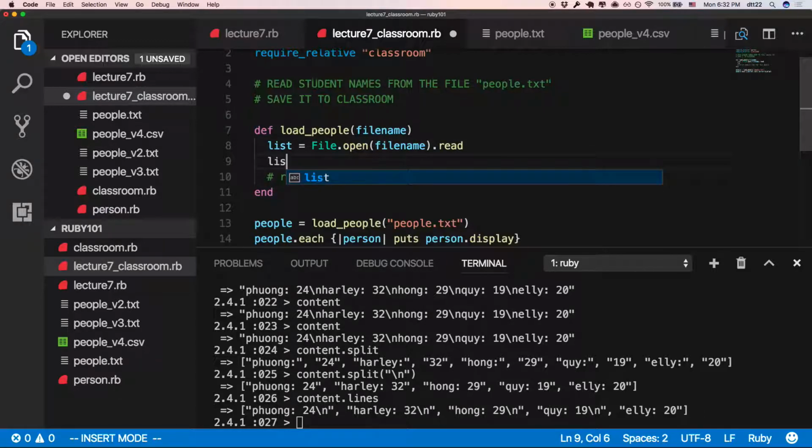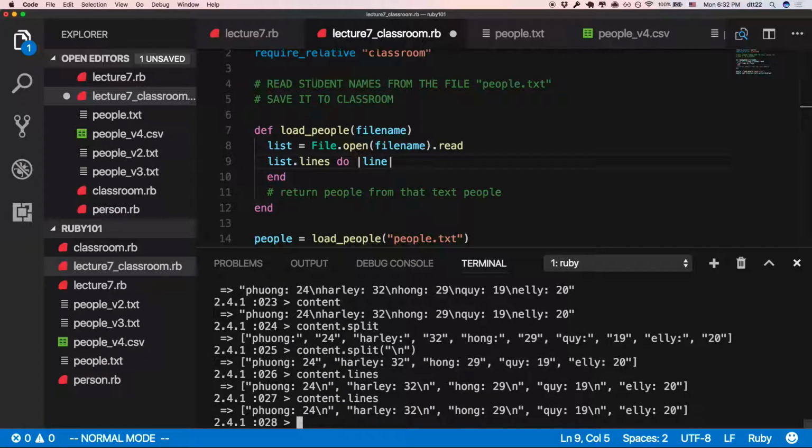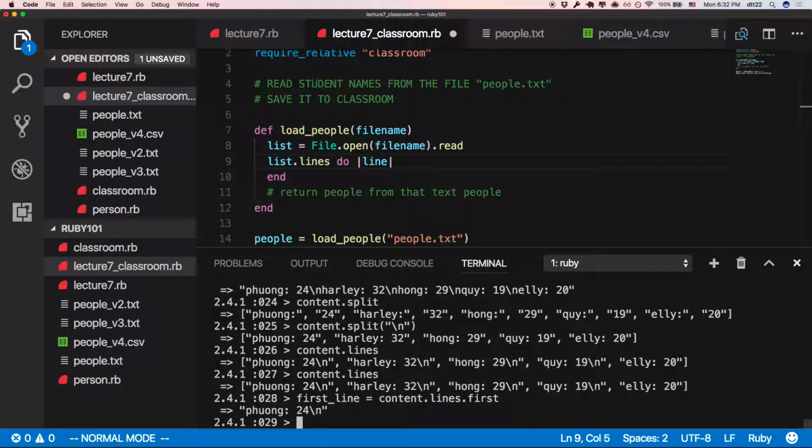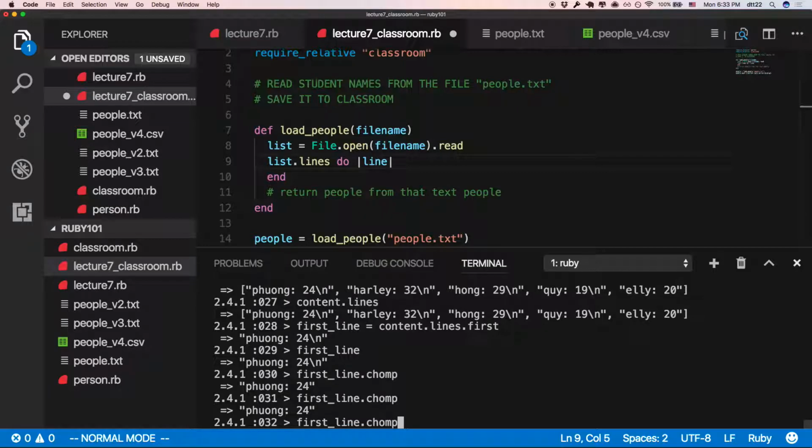And then in this list, I say there are many lines. In each line, so this is a block, right? In each line, remember this line? So let's say I have the first line, okay? Equals, remember the first line? It's an array. Of course, you can also do first. Ruby is really fun. So I have first line here. If you have a new line, you can just do chomp and it looks a little nicer. You'll get rid of the newline.